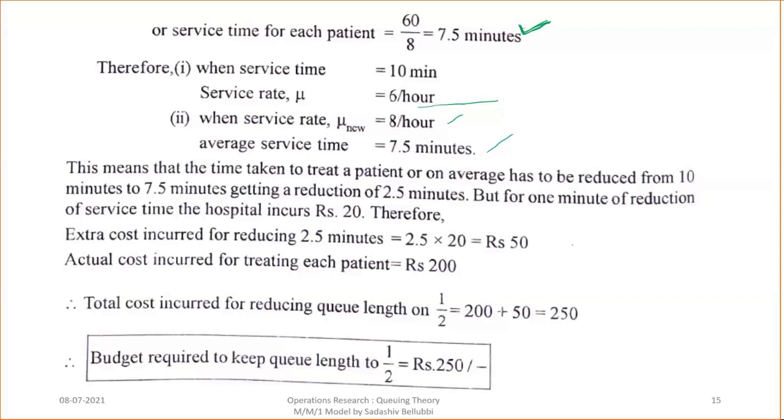In the problem statement, they have given that for a reduction in time of 1 minute, they have to pay 20 rupees extra. There is a total of 2.5 minutes reduction, so they have to pay 2.5 into 20, that is 50 rupees extra. Earlier it was 200, so now it should be 250 rupees. So the budget required to keep the queue length to 1 by 2 is 250 rupees. This is the way we need to solve the problem.